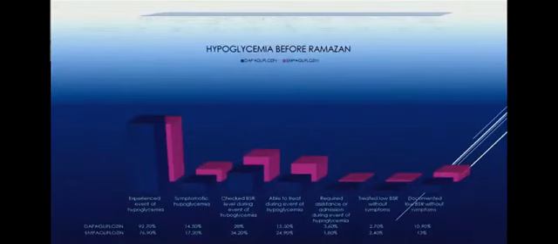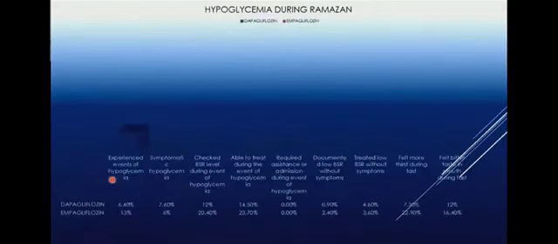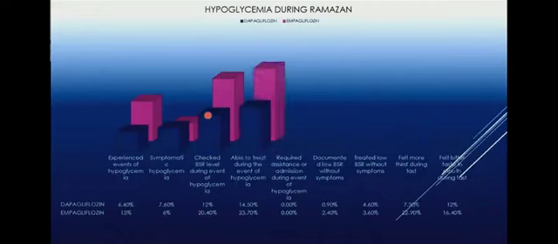We can see here those patients who experienced events of hypoglycemia during Ramadan were more in the empagliflozin group, and those who had symptomatic hypoglycemia were more in the dapagliflozin group. Those who checked BSR level during an event of hypoglycemia significantly increased in number in the empagliflozin group, and in the dapagliflozin group they remained constant. Those who were able to treat during the event of hypoglycemia were also more in the empagliflozin group. Those who required assistance or admission during an event of hypoglycemia were 0% in both the groups, and those who documented low BSR without symptoms were almost negligible.